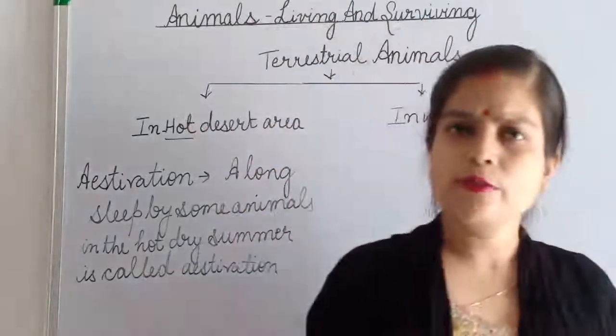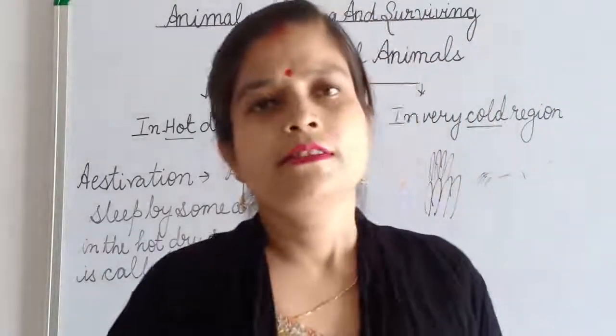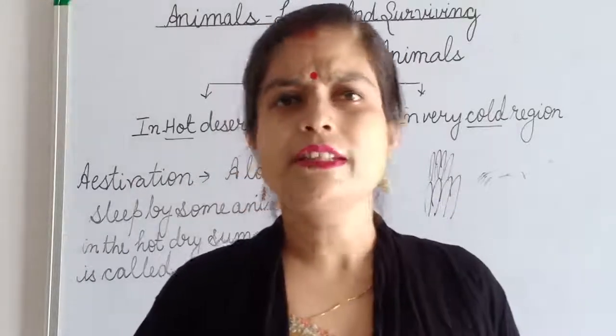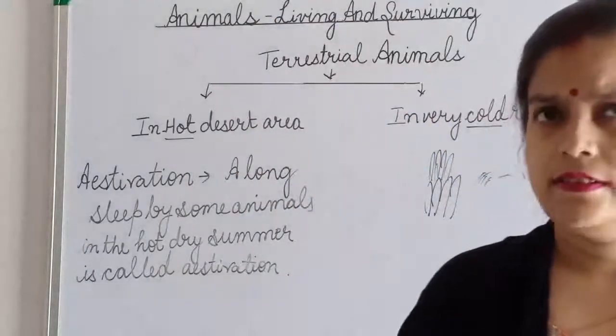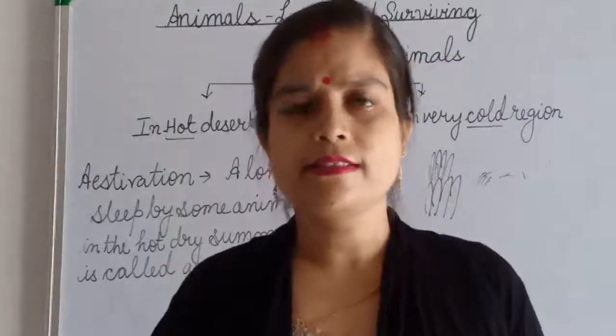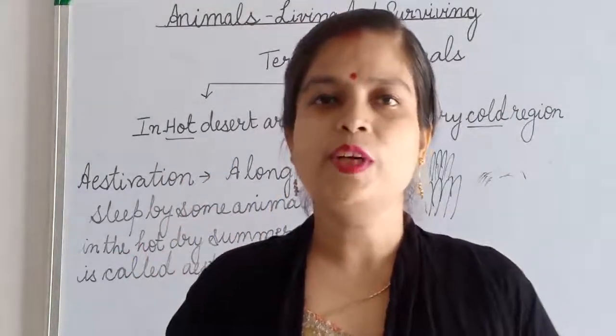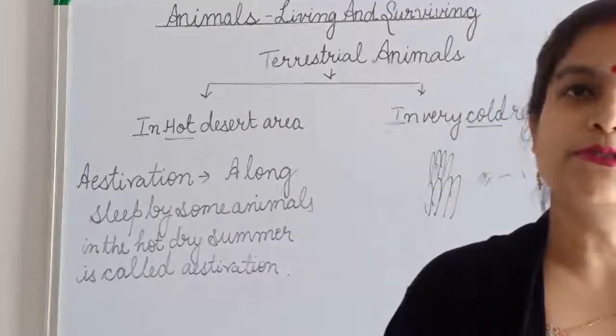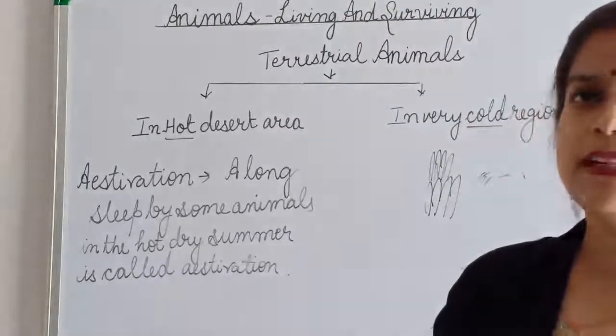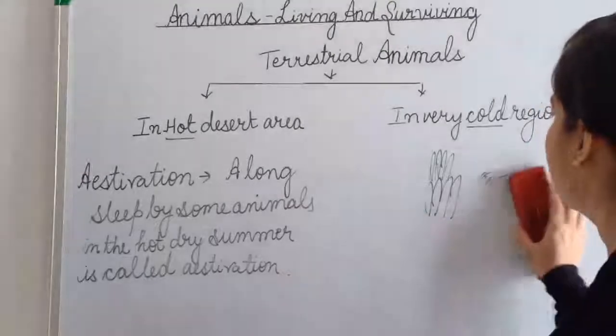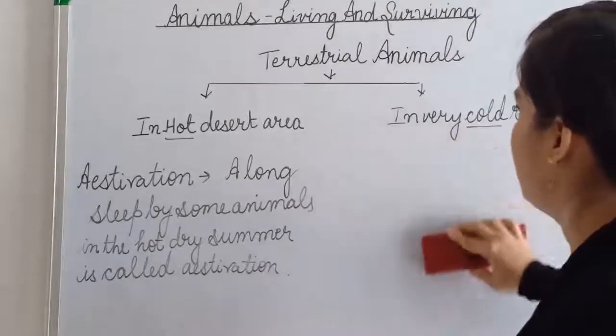Then apart from these things, the animals who live in a cold region eat many things during the spring and summer season. And in the winter season, they also go for a long sleep to avoid the cold climate. This long sleep is known as hibernation.